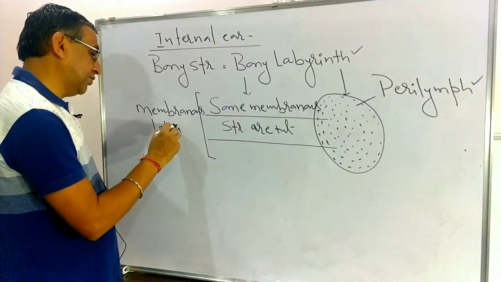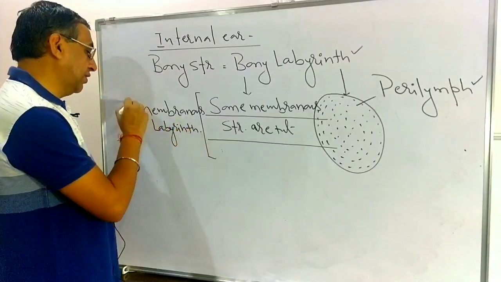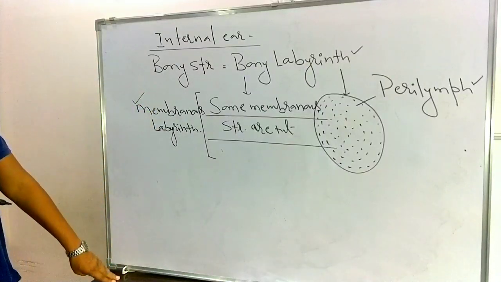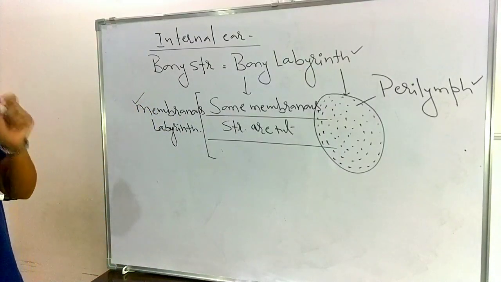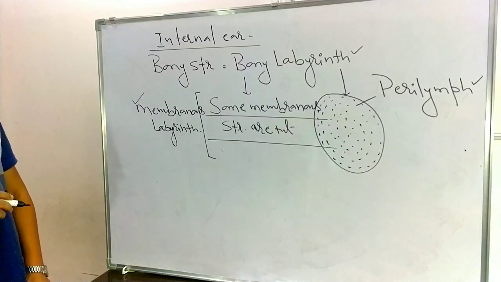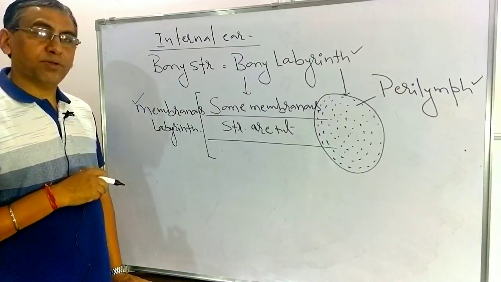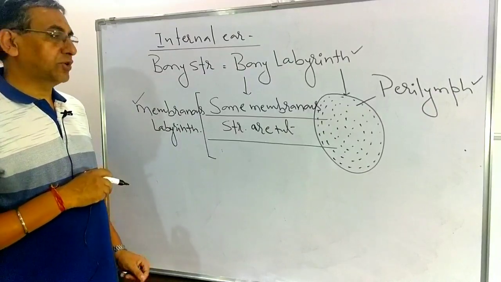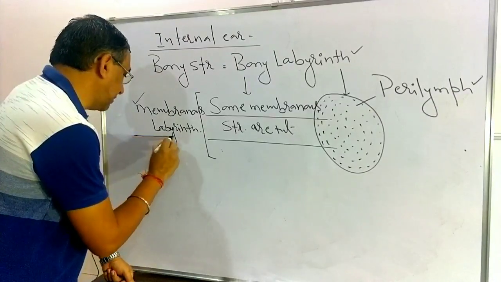So in the bony labyrinth, some membranous structures are present which are collectively known as the membranous labyrinth, and they